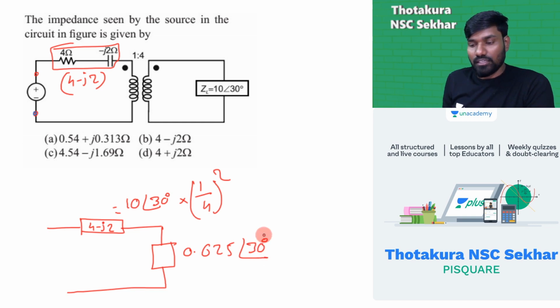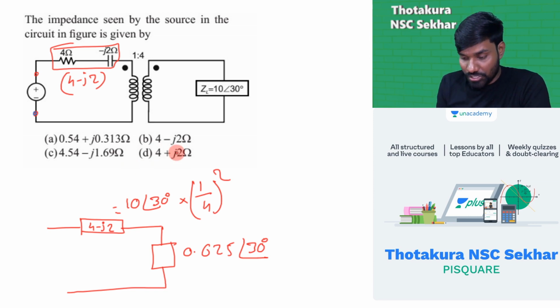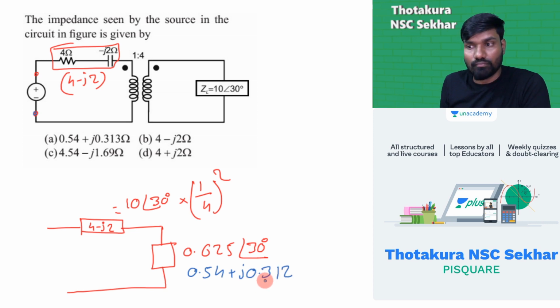This will be same. Now, because everything is given in rectangular form, I'm just converting into rectangular form. 0.625 at an angle 30 in rectangular form is 0.54 plus J0.312. Now add these two, 4.54. Answer is C. Because the real value is matched, it's the answer. Imaginary value also can match; you will get different values with the other options. These are the only ones which match the options.